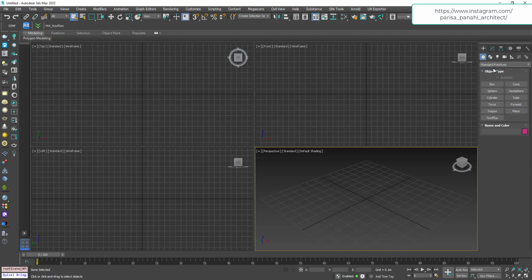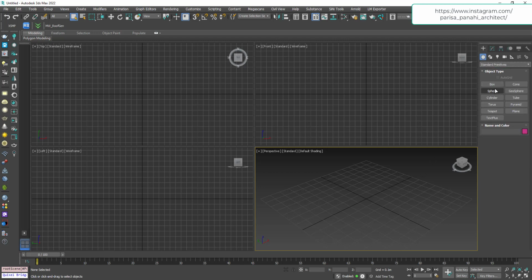For example, in the geometry tab, you are free to use any of standard primitive objects. And for more complex shapes, you have to go to the extended primitives. In this part, you can even create stairs, windows, doors, or anything else.